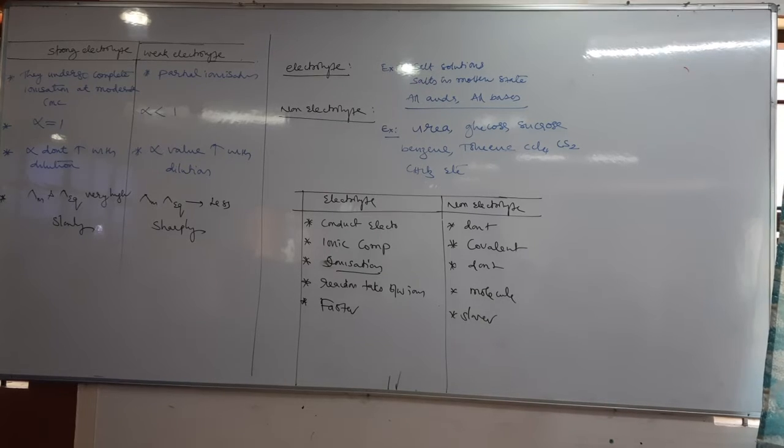Take examples: salt solutions, salts in molten state, all acids and all bases.